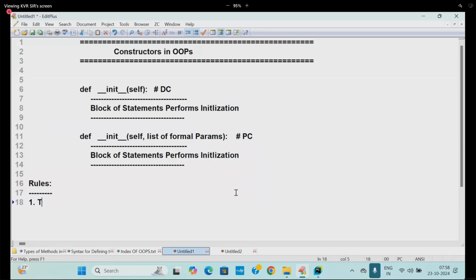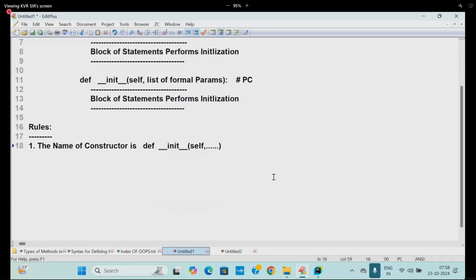First rule: the name of the constructor is def __init__(self, ...). Some parameters may be there, may not be there. Second one: constructors will be called automatically during which creation? Object creation.